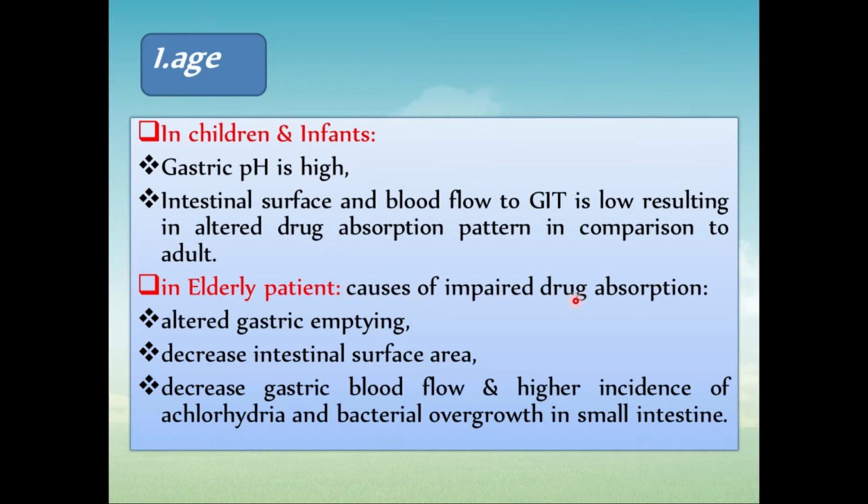there is generally impaired drug absorption. Okay, elderly means old persons, there is generally impaired drug absorption. The reasons are altered gastric emptying, meaning the gastric emptying time will get altered with age. Then a decrease in intestinal surface area, the surface area of the intestine decreases as age increases. There is also a decrease in gastric blood flow and a higher incidence of achlorhydria and bacterial overgrowth in the small intestine. Okay, achlorhydria is very common in elderly persons, and so is bacterial overgrowth. Due to these reasons, absorption will get altered in elderly patients.